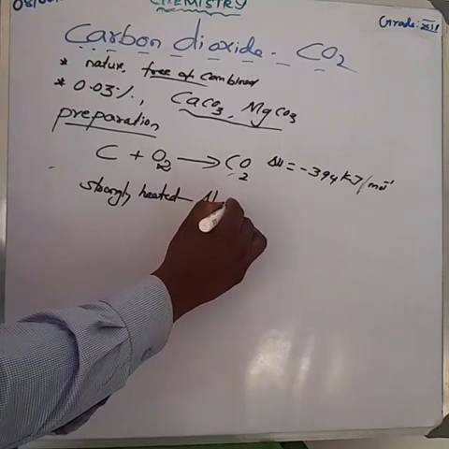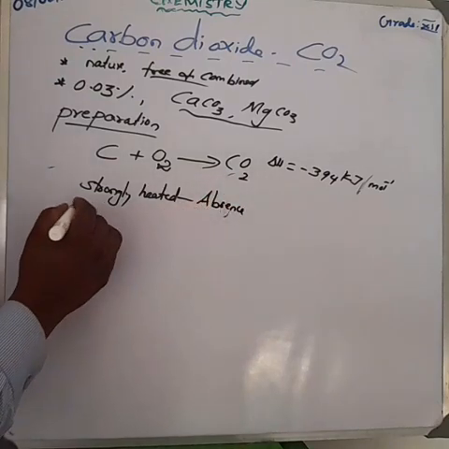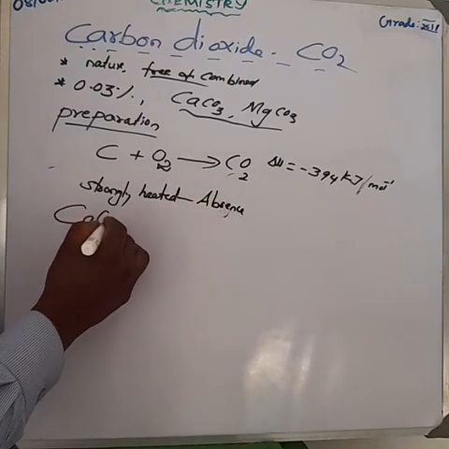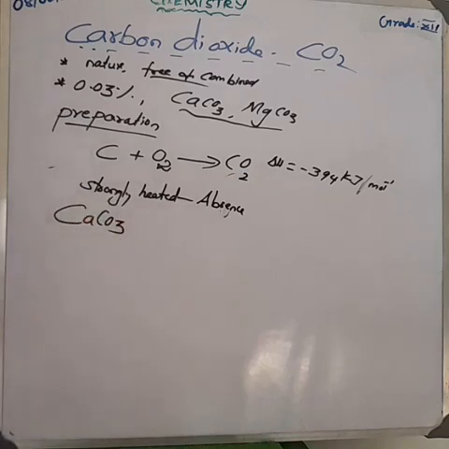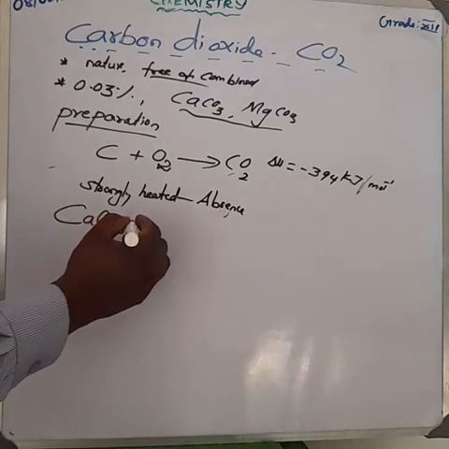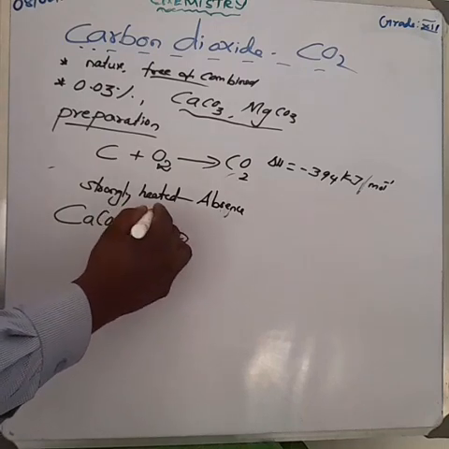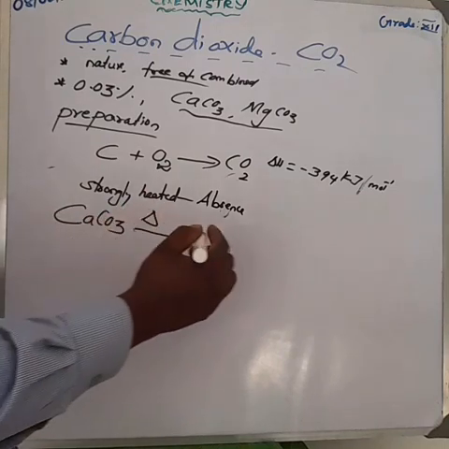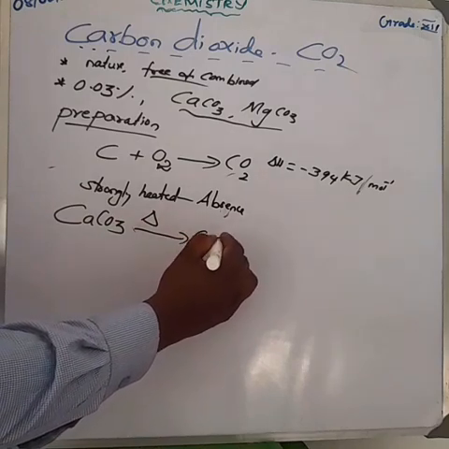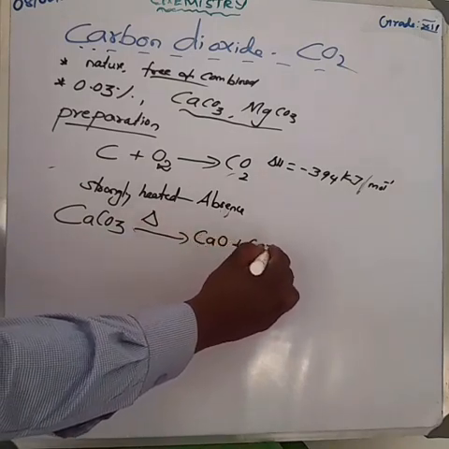I am taking one of the ores, called calcite. Calcite means calcium carbonate, CaCO3. The calcium carbonate on strong heating gives calcium oxide and also carbon dioxide gas. This is one of the methods.